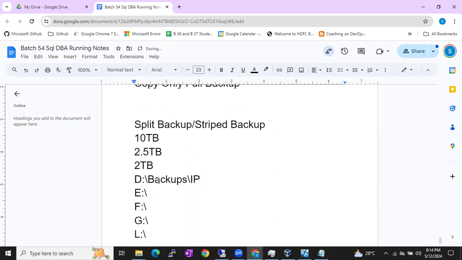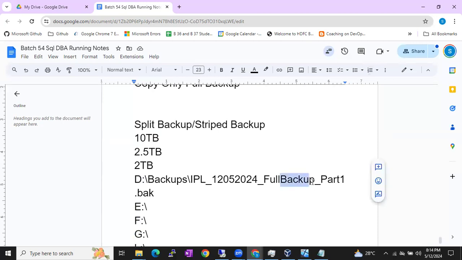Imagine IPL database, IPL underscore today's date, 12/5/2024 underscore full backup underscore part 1 .bak. Let me delete this, so that I can accommodate it in a single line. I am going to delete any of this. Right, I'll delete this so that it will be in single.